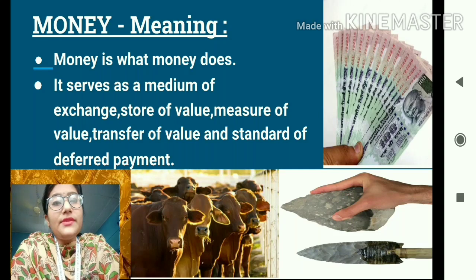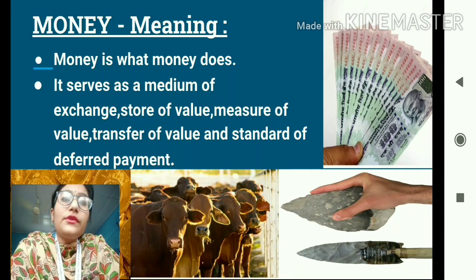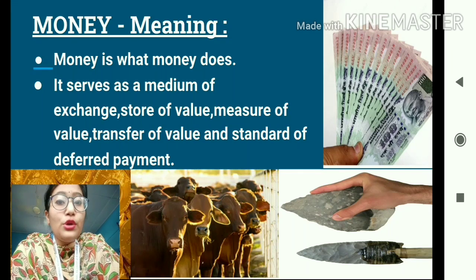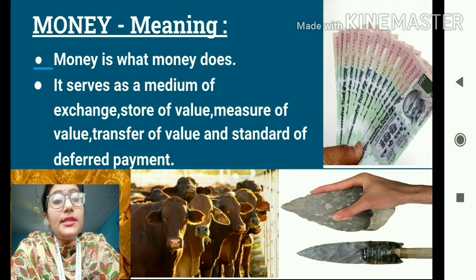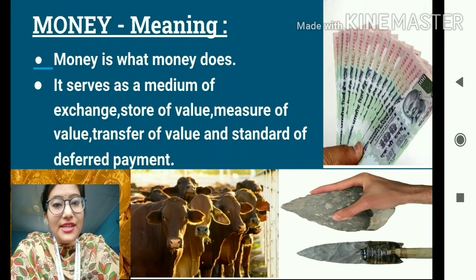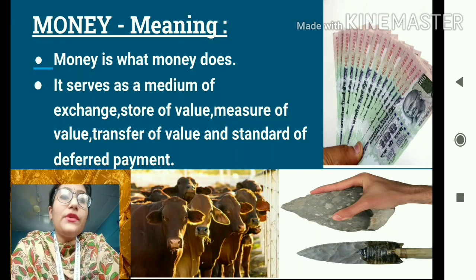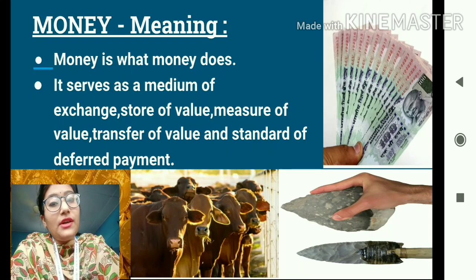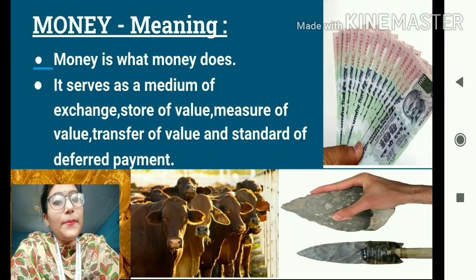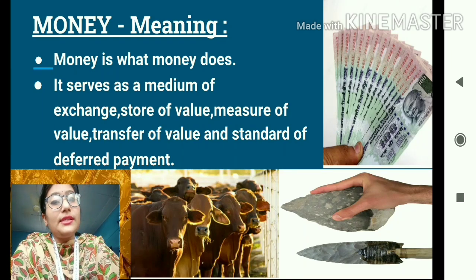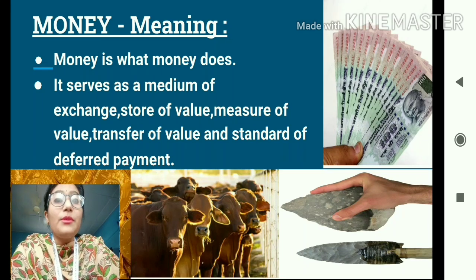For example, money serves as a medium of exchange, as a store of value, measure of value, transfer of value and standard of deferred payments. So these are the functions that money serves. So students, these very functions define what money actually is. So if I ask you what is money, you can simply say anything that serves as a medium of exchange, as a store of value, as a measure of value, as a transfer of value and as a standard of deferred payment is considered as money. So money serves all these functions and all these functions determine the meaning of money.